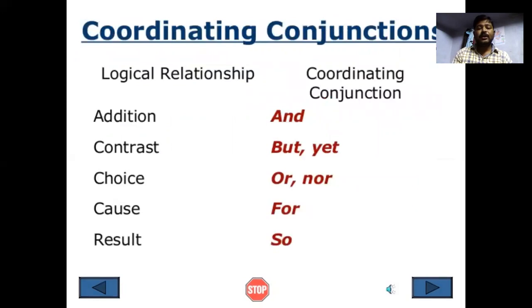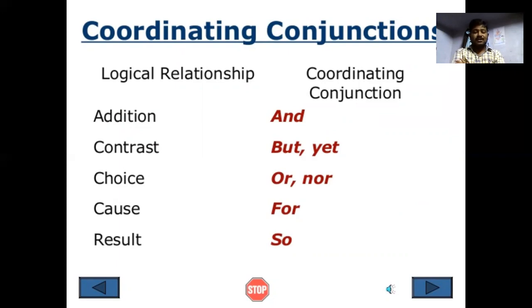Look at the coordinating conjunctions and the logical relationship they express. Addition: for and. Contrast: but and yet. For choice, we use or, nor. For cause, you can use for. For results, so. So try to understand the logical relationship in the sentence. If you want to add anything, you can use the coordinating conjunction and.